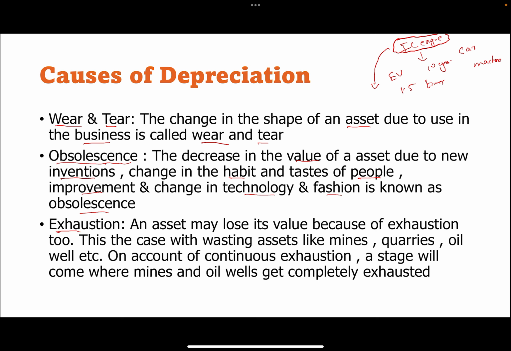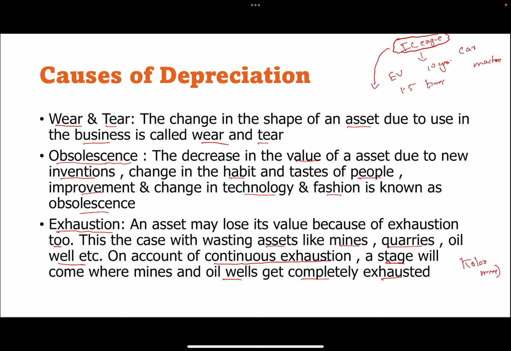And exhaustion. This is another cause. An asset may lose its value because of exhaustion too. This is the case with wasting assets like mines, quarries, oil wells, etc. On account of continuous exhaustion, a stage will come where mines and oil wells are completely exhausted. A perfect example in India is the Kolar mines.